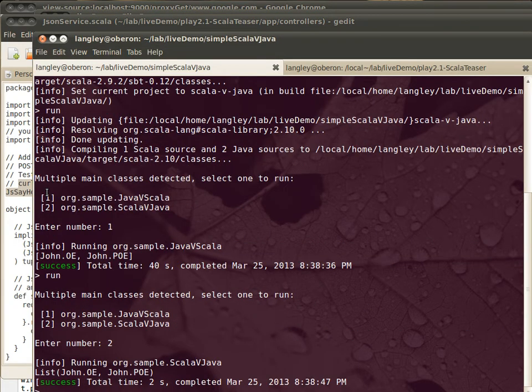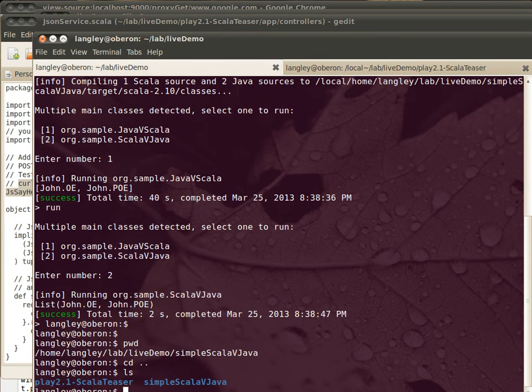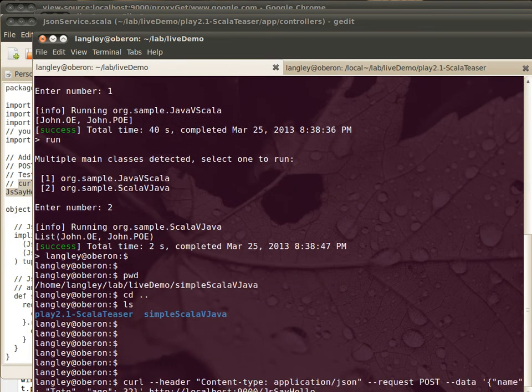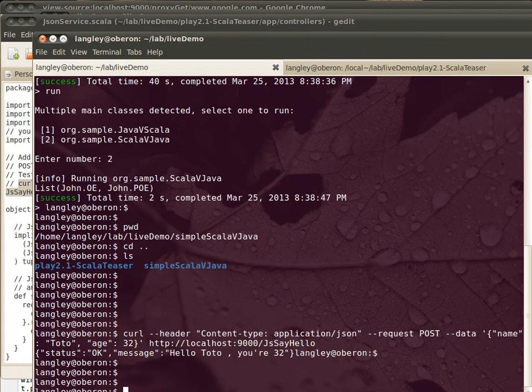our use of JSON. I'm going to quit this SBT application, and I will use curl right from the command line. So you can see us in our curl request constructing JSON. Here's the name, Toto, and the age is 32. We're going to call our say hello, and we can see the results we got back. Status was okay, and here's the message.